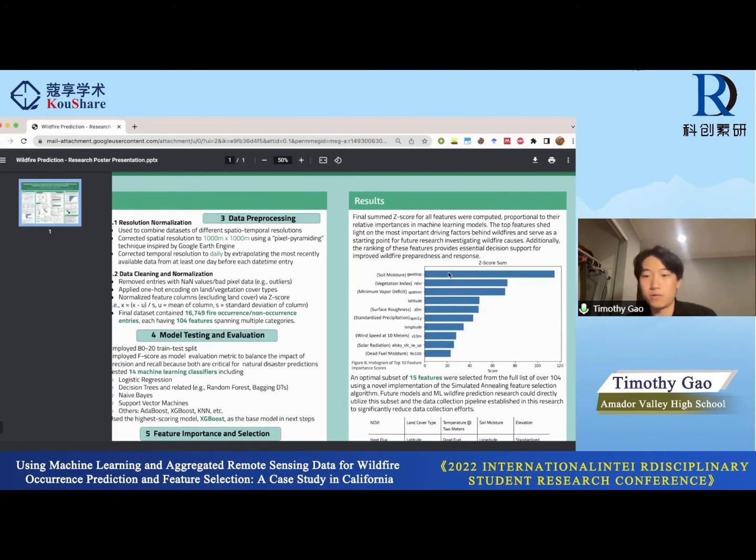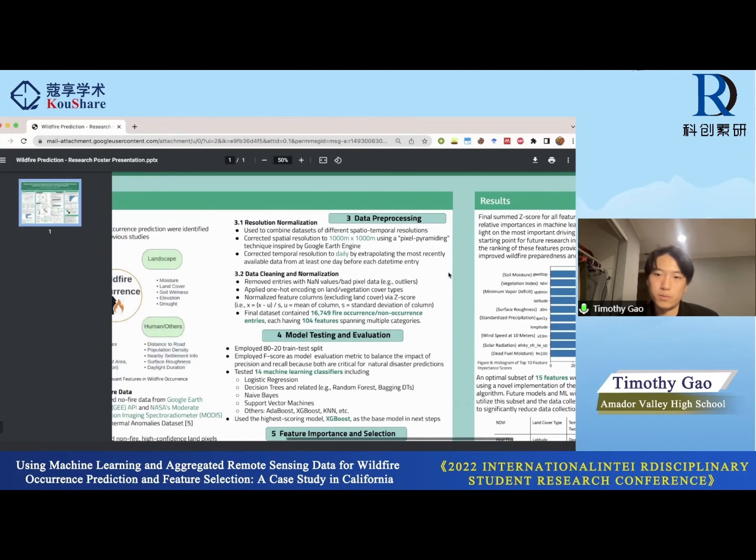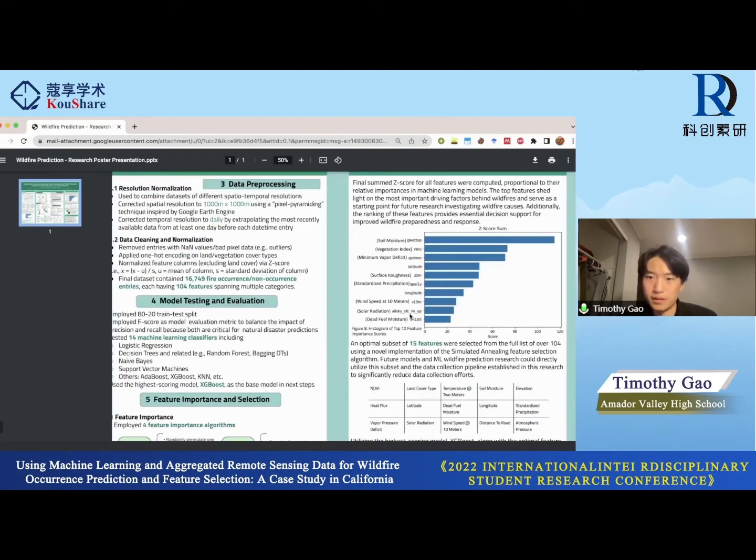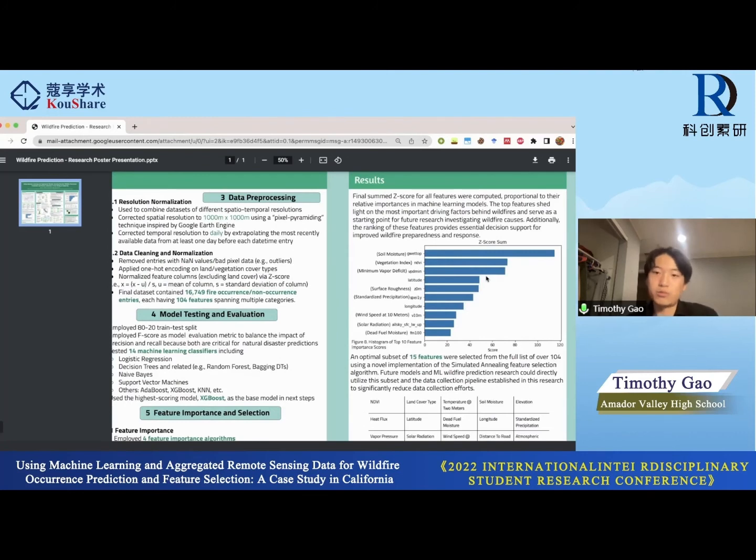Here's the top 10 most important features, which are soil moisture, vegetation index, minimum vapor deficit, latitude, surface roughness, standard precipitation, longitude, wind speed at 10 meters, solar radiation, and dead fuel moisture. And these are all collected from a variety of sources, as shown down here. And in addition, a lot of these have been discovered in previous research.